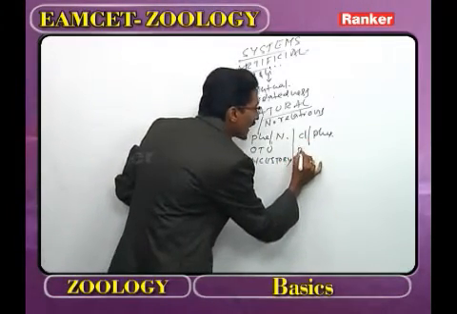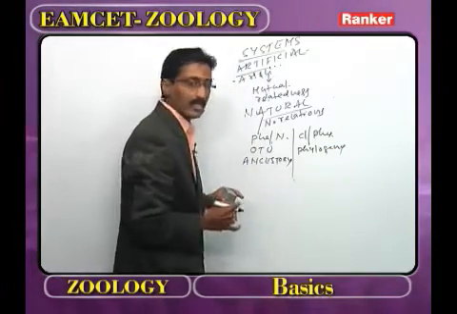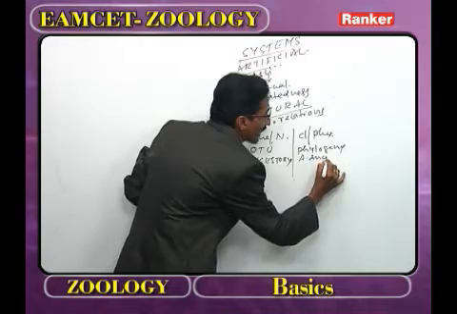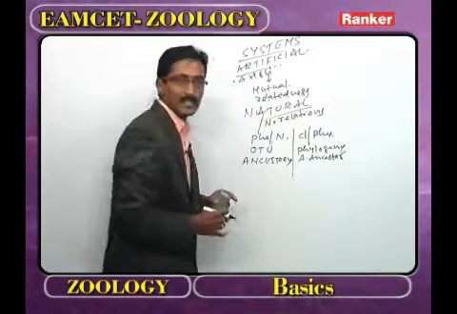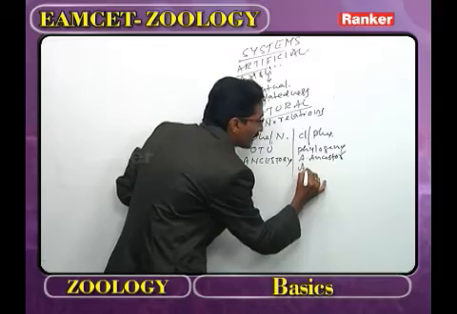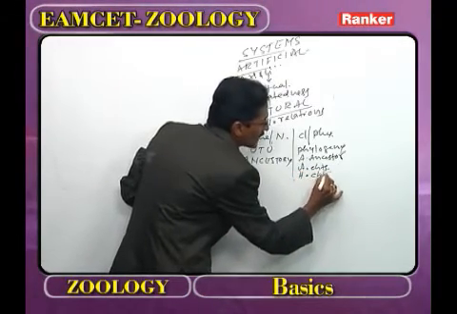Here we have to consider the phylogeny and ancestors of organisms. Under cladistic classification, we explain the analogous characters as well as the homologous characters.